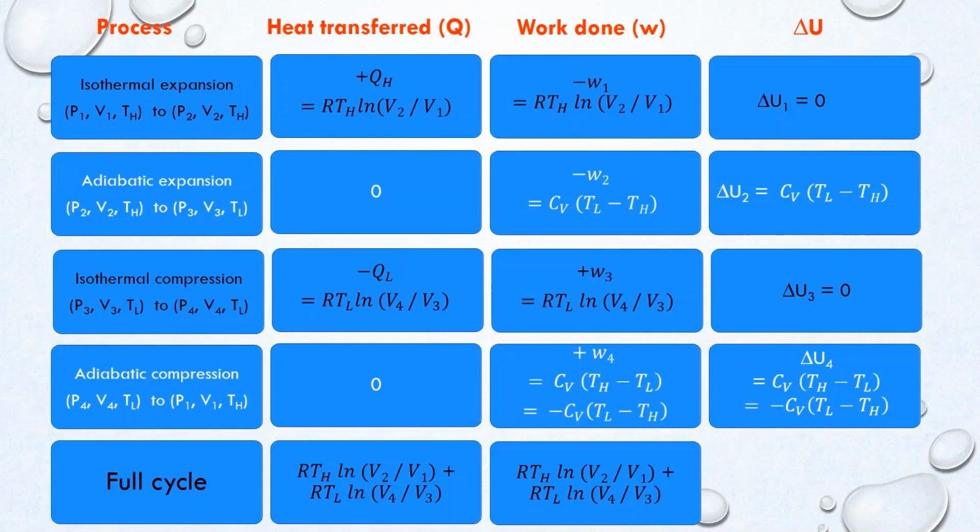So finally the work done by the system is equal to minus W1 plus W3. So the equation will be RTH ln V2 over V1 plus RTL ln V4 over V3. The change in internal energy in the cyclic process is 0 since internal energy is a state function. In cyclic process, the change in internal energy will be 0.